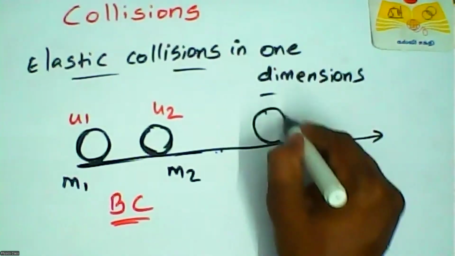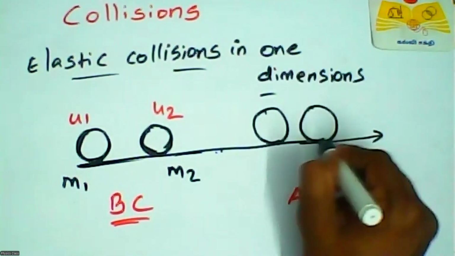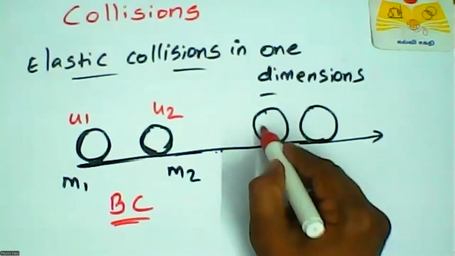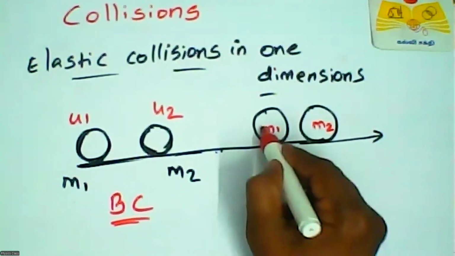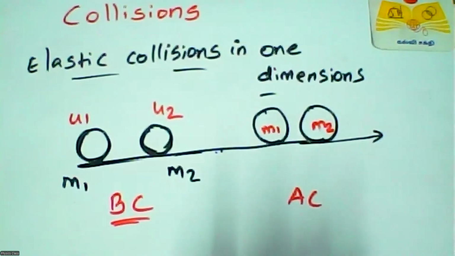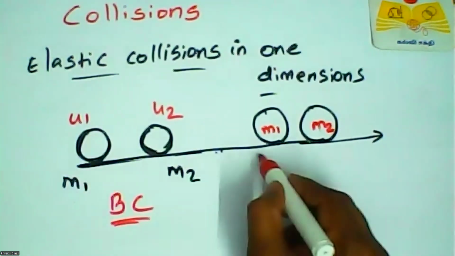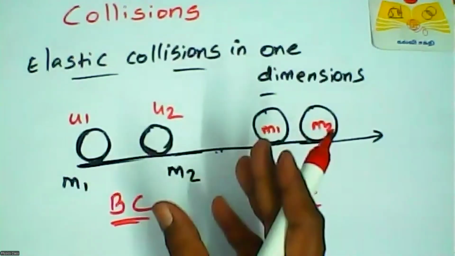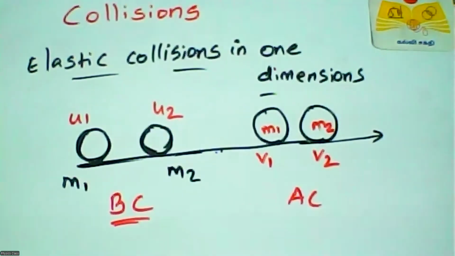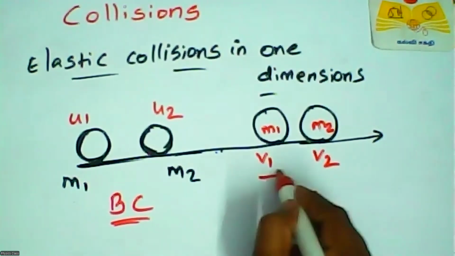After collision, they move in the same direction, the x direction, but their velocities change. Velocity changes, mass does not change. In our universe, an object has some mass, it does not change, always the same mass everywhere, now and then. But velocity changes. So u1 means initial velocity, and the final velocity we label v1, and u2 converts into v2.